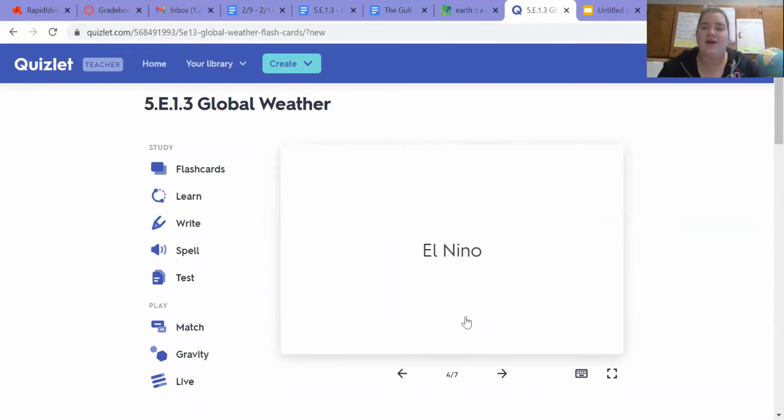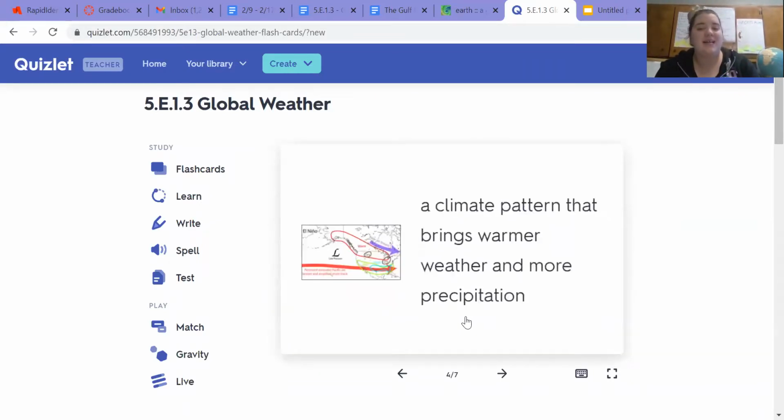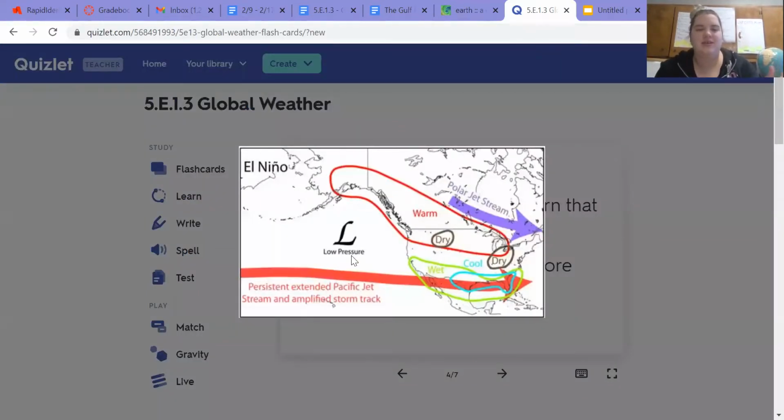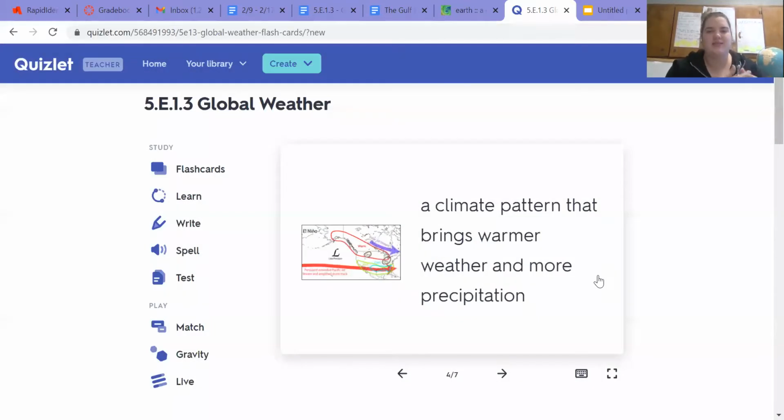Another word we're going to talk about is El Nino. Now, El Nino is a climate pattern that brings warmer weather and more precipitation, more rain. So we can kind of look at the picture. It is a warmer weather pattern. Okay, so it's going to bring us warmer weather and more precipitation.